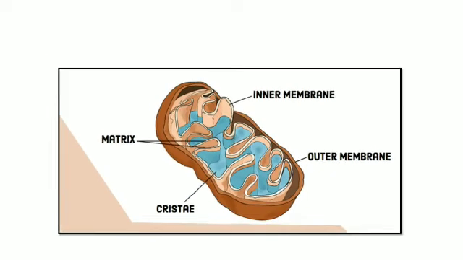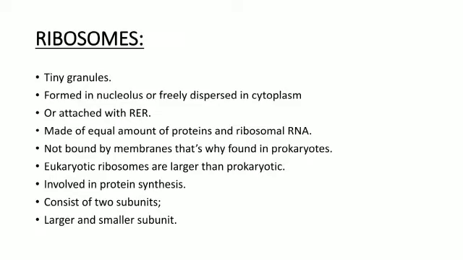Okay, dears. Now coming towards the next organelle, the ribosomes. These are tiny granules present in the cell, and they are formed in the nucleolus and either freely dispersed in the cytoplasm or attached to the rough endoplasmic reticulum, which helps in the process of protein synthesis. A ribosome is made of almost equal amounts of proteins and ribosomal RNA.